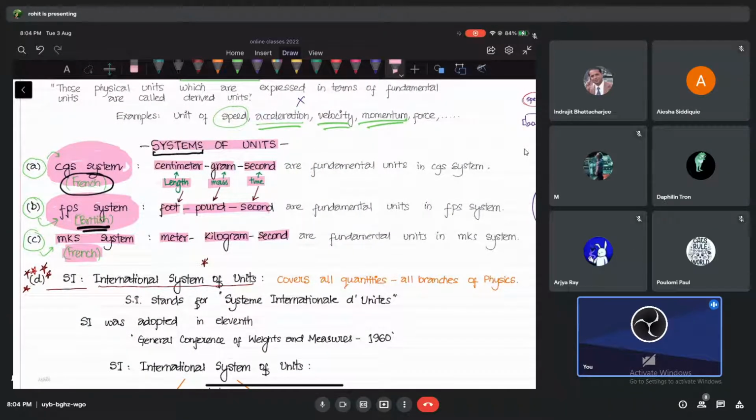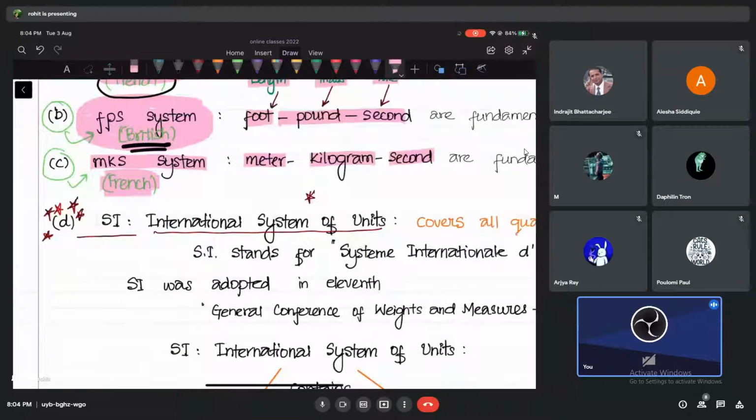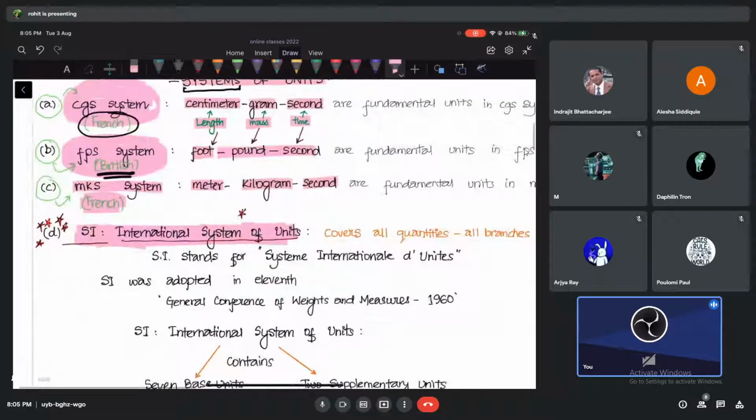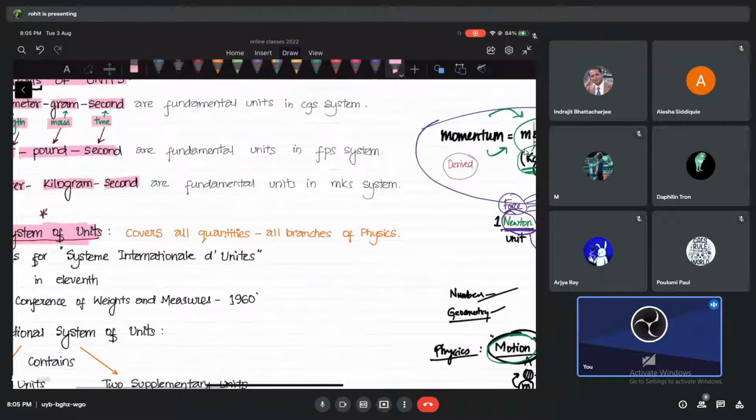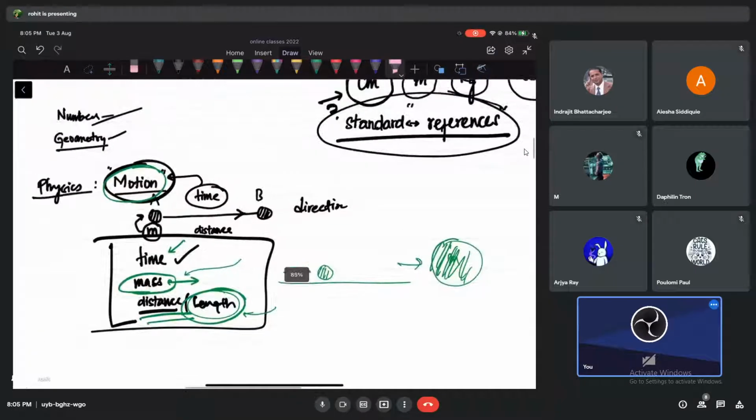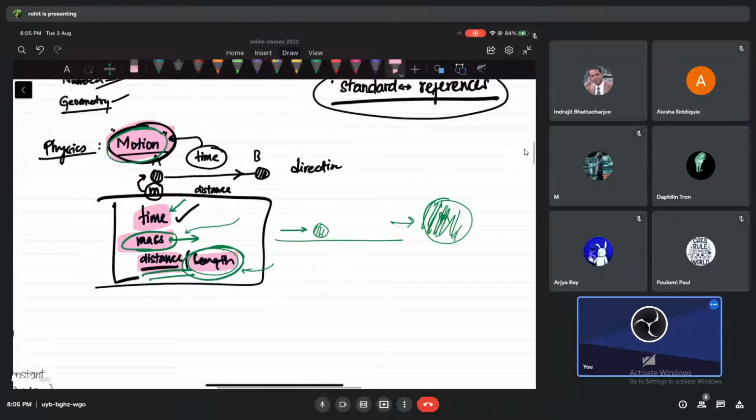Now let me tell you, why do we need something called the system international, or international system of units? So why do we have this new system? See, guys, as I told you at the beginning, people studied only what, guys? Motion. And everybody was happy, because we need time measurement for motion, mass measurement in motion, and distance or length measurement in motion. But then people studied more and more things.